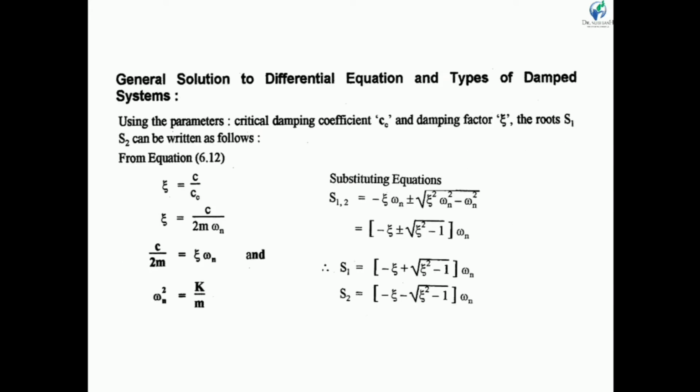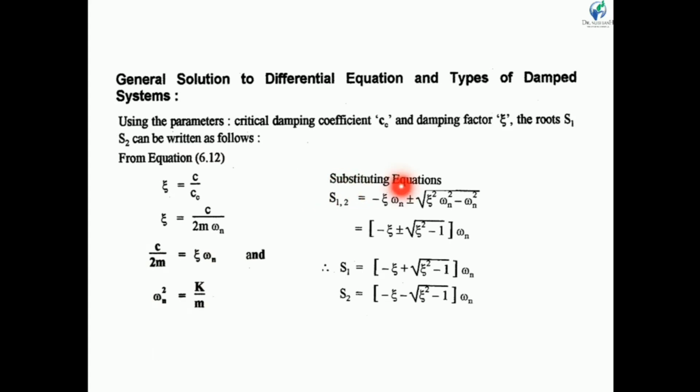The general solution of the differential equation and types of system. So we know the critical damping coefficient is cc and the damping factor is zeta, and the roots s1 and s2 are rewritten as follows. We know that the damping factor zeta is equal to c by cc, and cc is 2m omega n. So we get zeta is equal to c by 2m omega n. If we rewrite this equation, c by 2m is equal to zeta into omega n, and omega n squared is equal to k by m.